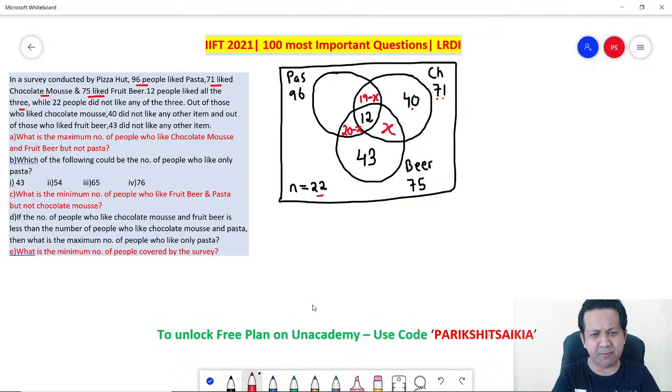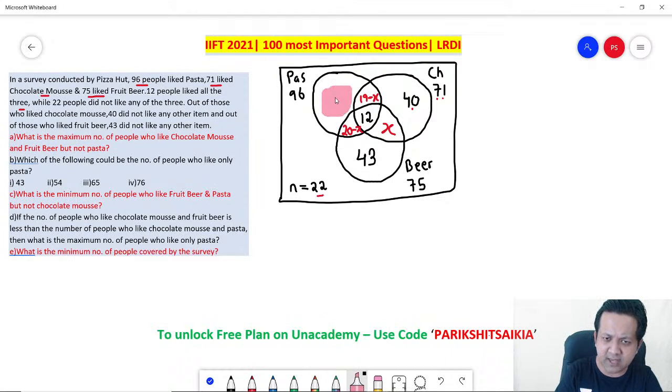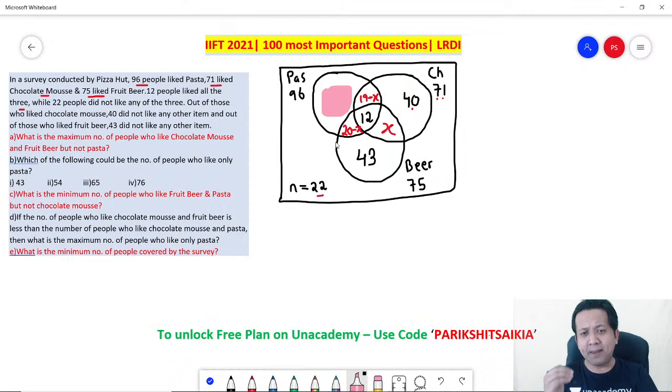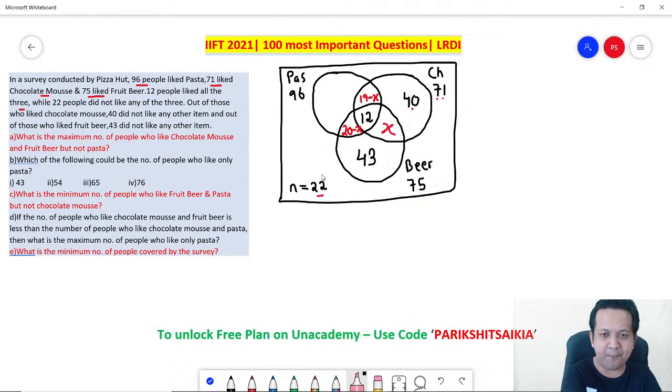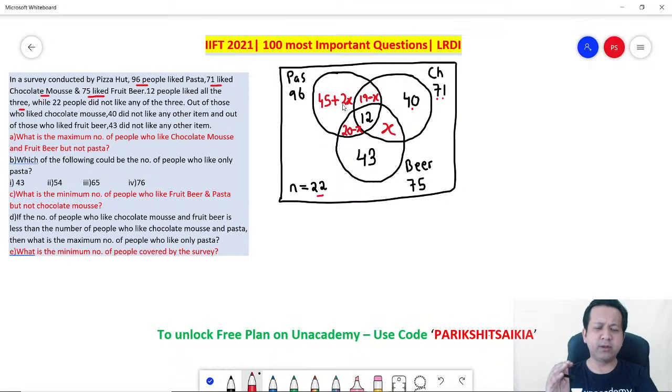Next, what is remaining? Only pasta. Again, the same logic. What is only pasta? Which is that region? Only pasta is equal to this part. So can I say only pasta will be 96 minus the remaining three numbers? What are the remaining three numbers? 20 plus 12, 32. 32 plus 19, 51. So obviously it will be 45 plus 2x. Yeah, correct, 45 plus 2x. Now I think you have got everything, and now you can go to the questions. Okay, let's get to the questions.